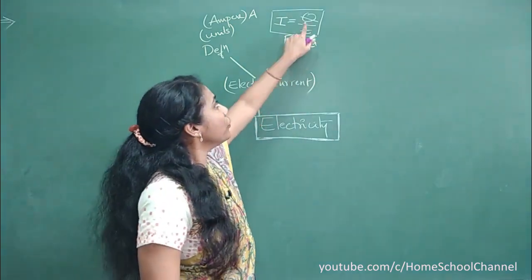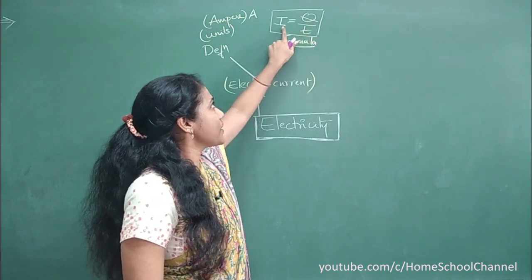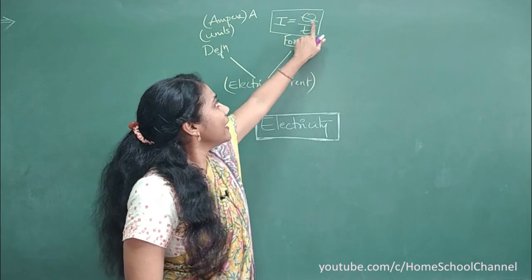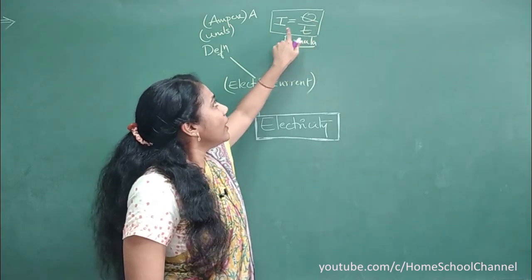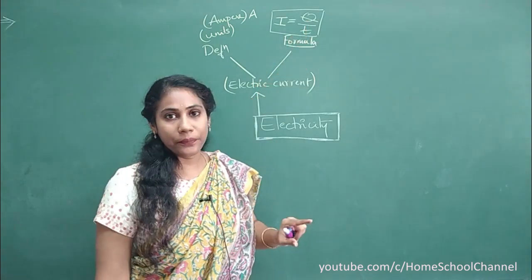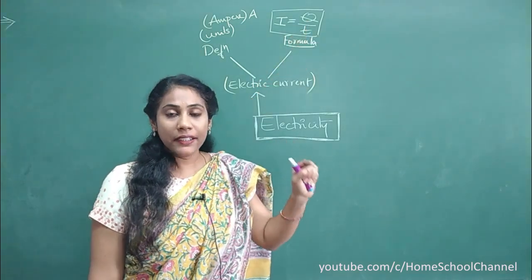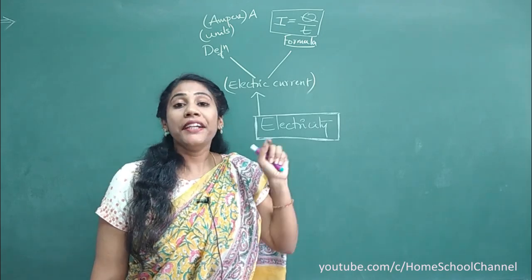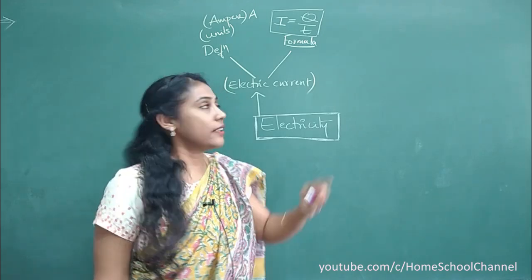They may give you charge and time and ask you the current, or they may give you current and time and ask you the charge, or they may give you the I value and Q value and ask you t. So among the three, two variables they'll give you and the third one they'll ask you, and you have to concentrate on the units here.